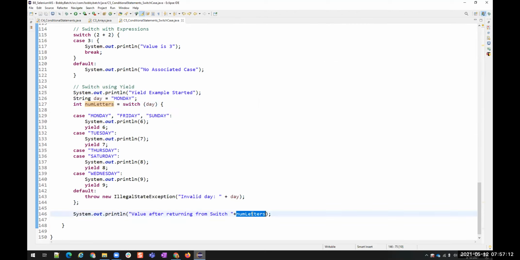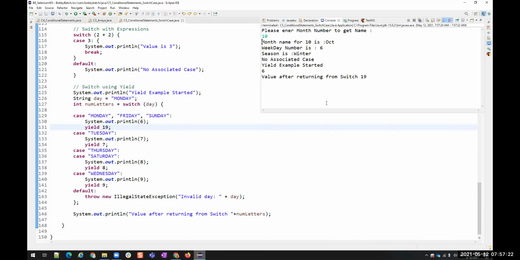Now can you print that numLetters? Can you give a different number? Yeah, give 8 in the print, just to differentiate. You understood?